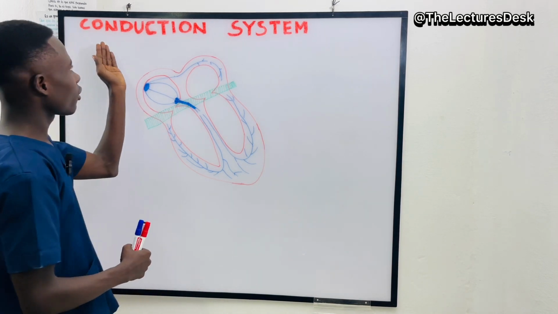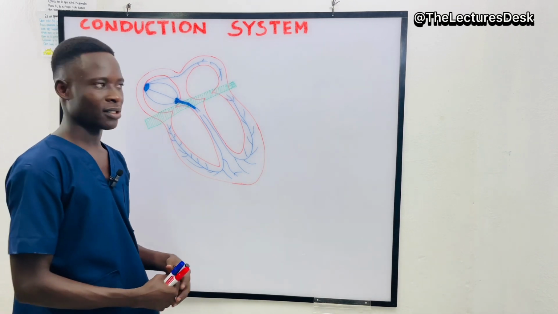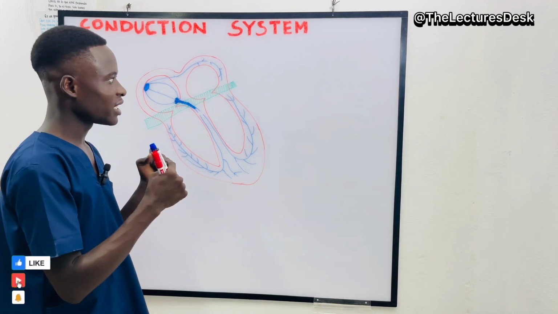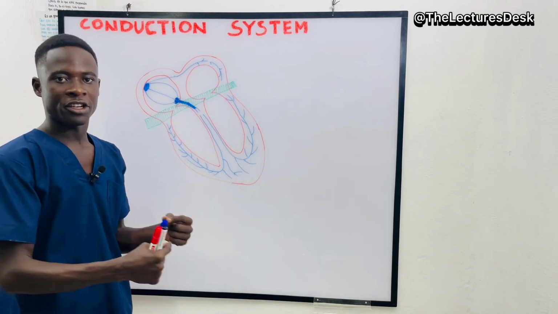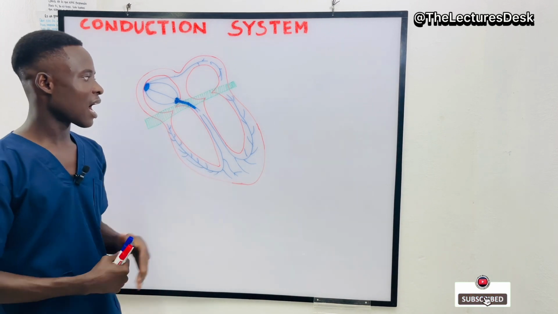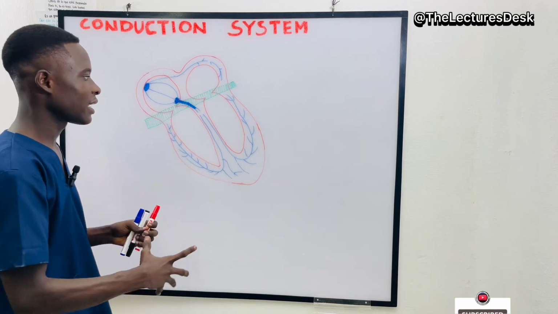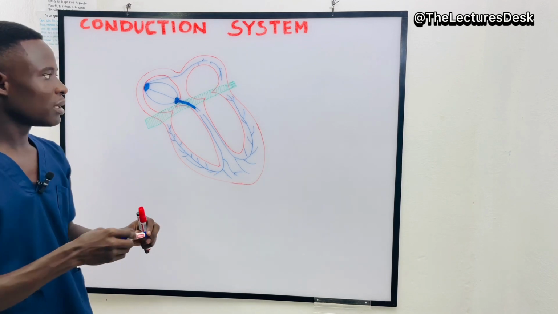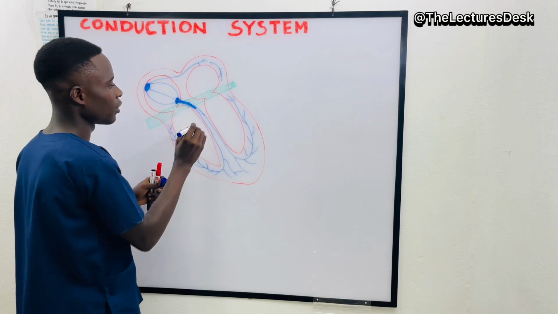Today we are going to talk about the conduction system of the heart. The conduction system of the heart is a specialized network that is established by the cardiac muscles to generate electrical impulses and then transmit them throughout the heart, so that every part of the heart will get excited and the heart can undergo contraction. So this is basically what we call the conduction system of the heart.